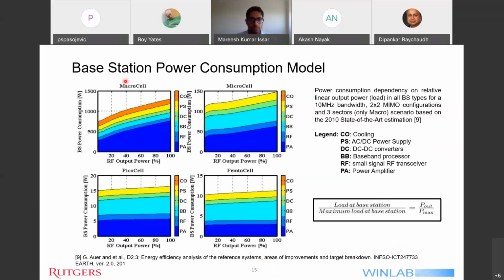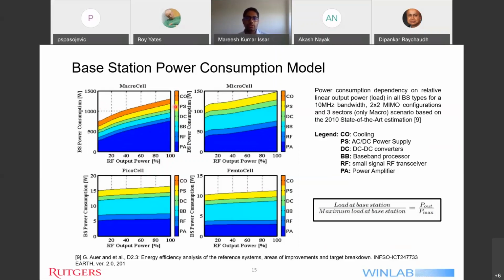On the macro cell figure, we can see a linear trend increasing from around 600 or 700 watts and going up to over 1000. Similarly for the micro, pico, and femtocell. On the x-axis, we have the RF output power percentage. This can be taken as a load percentage. So for example, if the base station is 100% loaded, then the power consumption can be read from this graph.